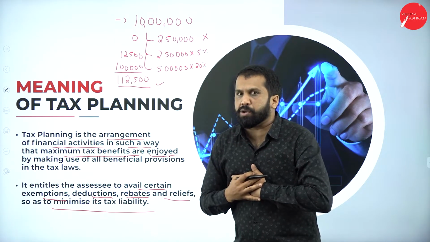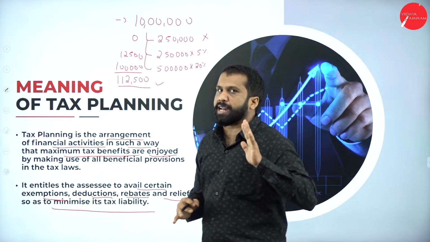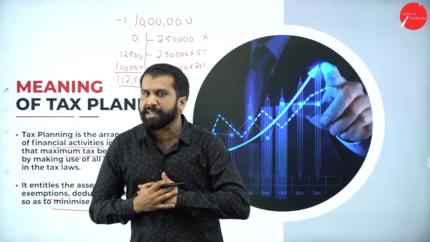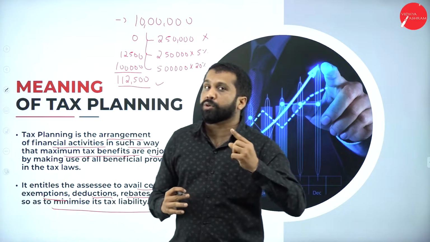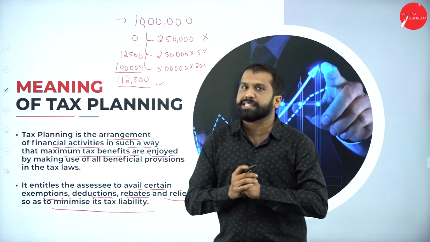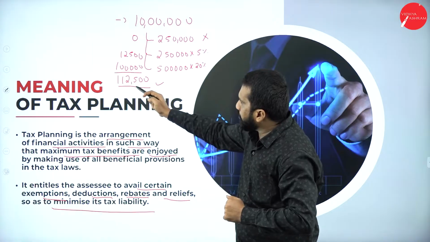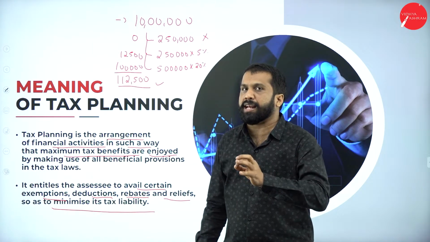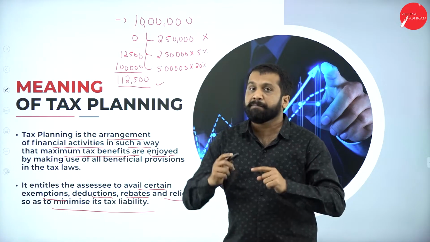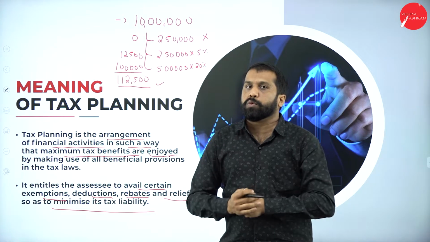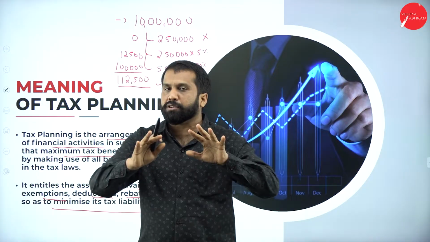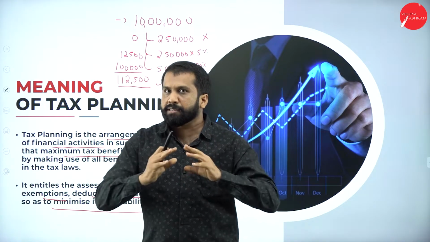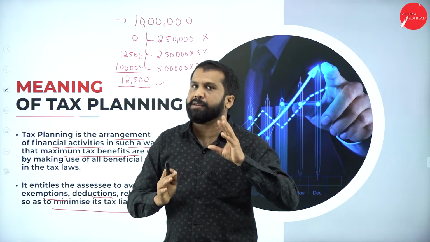Now, I don't know anything about tax. What should I do now? I should go to the auditor. I should go to the chartered accountant. I should say that, sir, I am supposed to pay 1,12,500 as tax. So could you help me by reducing this? I'll give you 10,000 rupees fees. Clear? Just remember this story, very important.